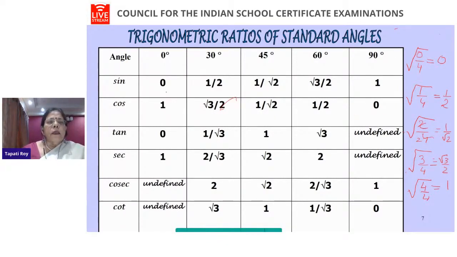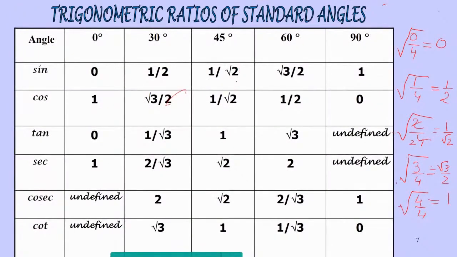And what is tan? Divide sine by cos, because I know tan is sine upon cos. So 0 by 1 is 0. Half upon root 3 by 2, the 2 cancels, we get 1 by root 3. And 1 by root 2 upon 1 by root 2 is equal to 1. And root 3 by 2 upon half is root 3. And 1 upon 0 is undefined.